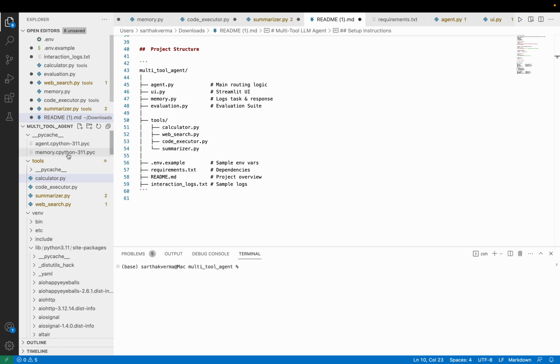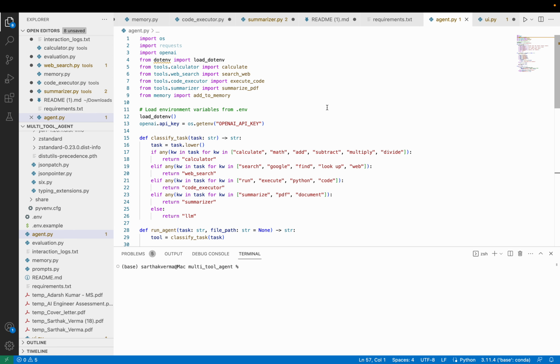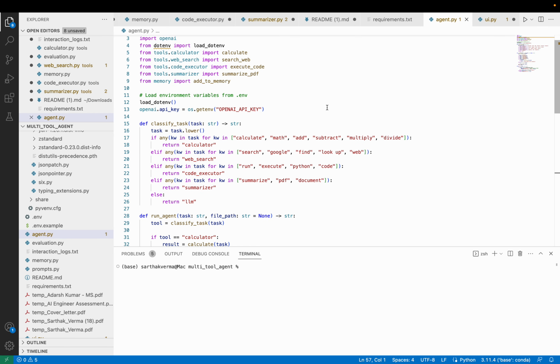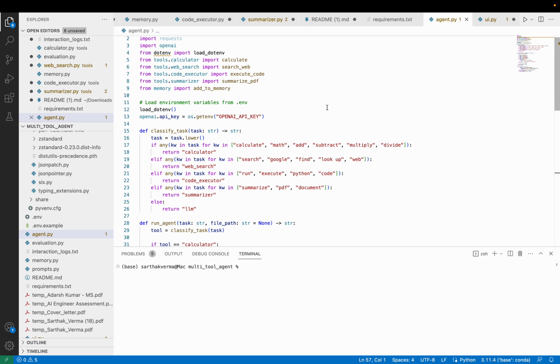Let's look into the agent.py file. As you can see in this file, my agent follows a modular architecture. The core components are a task planner, which breaks down user instructions into subgoals, a tool router, which chooses the correct tool based on the task, a memory module to store and recall past interactions, and an LLM interaction handler, which communicates with the language model and interprets its output.